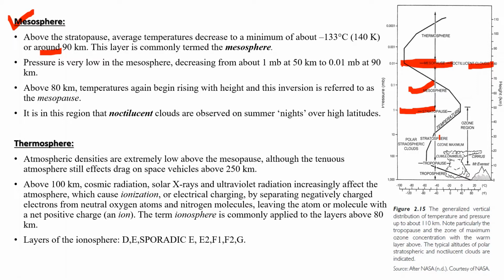So in this region, noctilucent clouds are observed on the summer nights over the high latitudes. These noctilucent clouds are formed because of meteoric dust particles and high level convection.